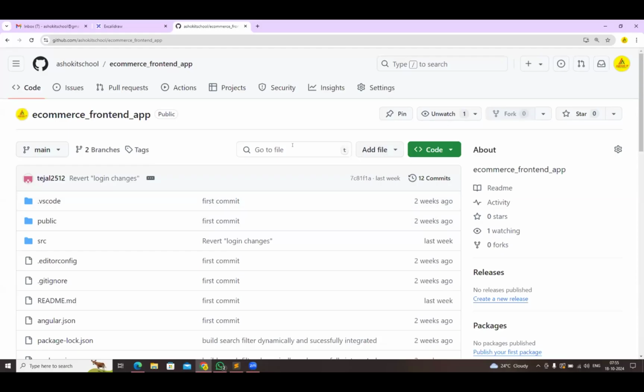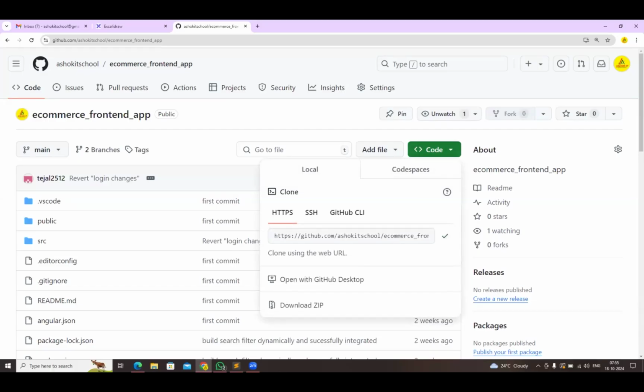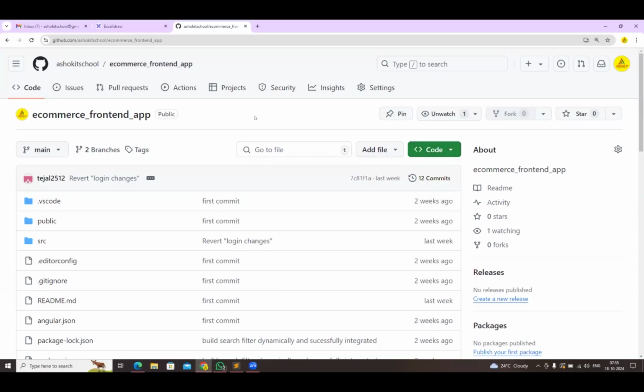Guys, the front-end repository is public now. All of you clone this repository. I'm giving the repository URL in the chat box. Whoever has not implemented this, you can clone this repository immediately. I will make it private again.